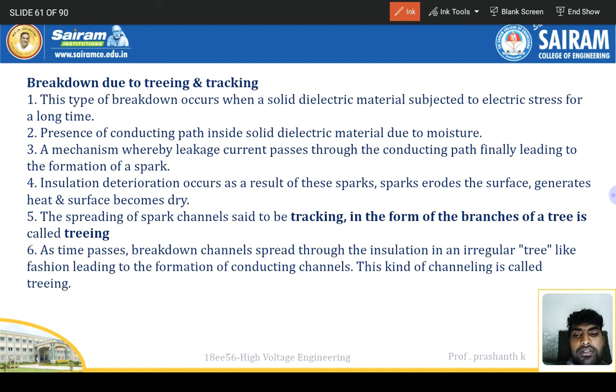The spreading of spark channels is said to be tracking. In the form of the branches of a tree, it is called treeing. As time passes, breakdown channels spread through the insulation in an irregular tree-like fashion, leading to the formation of a conducting channel. This kind of channel is called a tree.